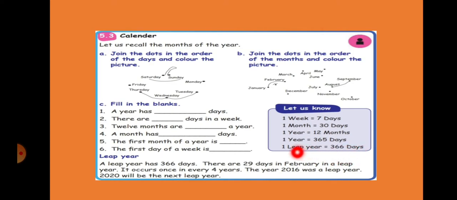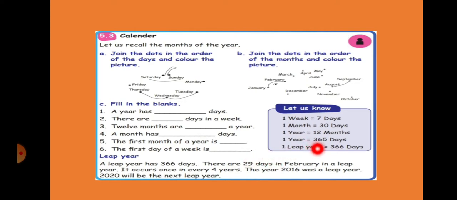Now, what is this, miss? A new term you said, leap year. What is this leap year? Leap year means in the month of February we will see 29 days. Okay, 29 days, but it occurs once in every 4 years. Only once in every 4 years will we see 29 days in February. In all the rest of the 3 years, we'll find only 28 days.